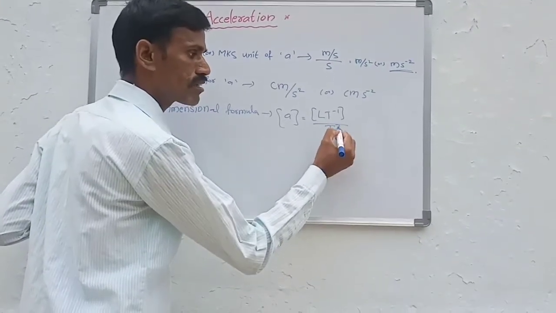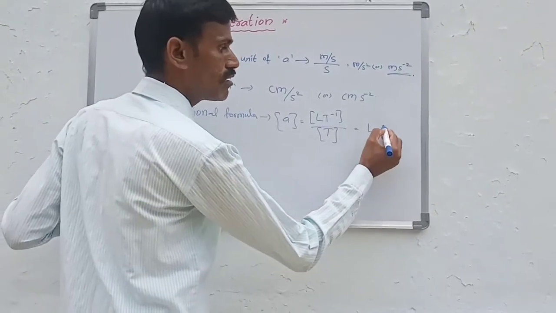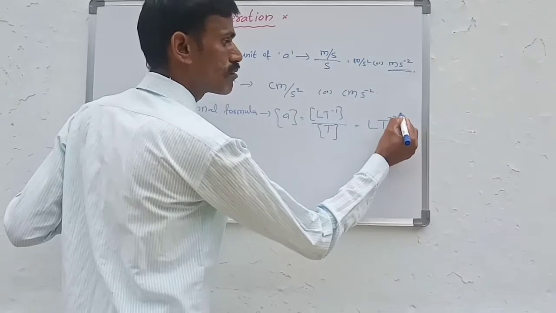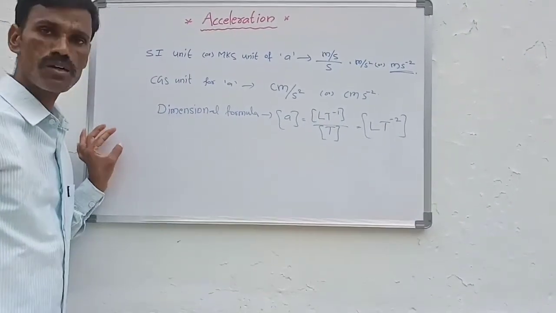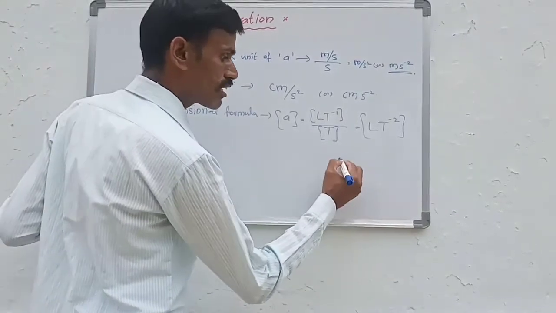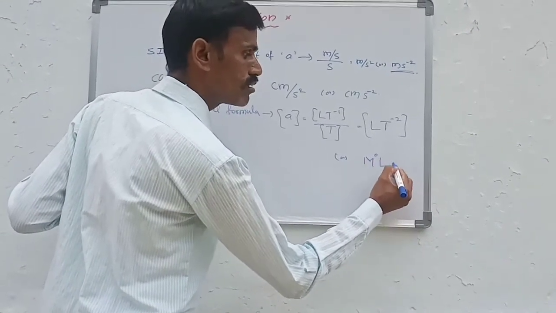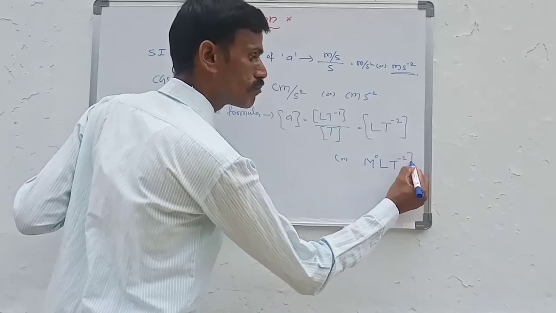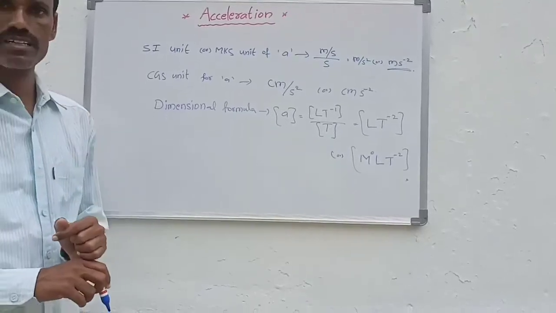For time the dimensional formula is T. So L T power minus 2 is the dimensional formula for acceleration. In other words, we write it in terms of mass as M power 0 L T power minus 2.